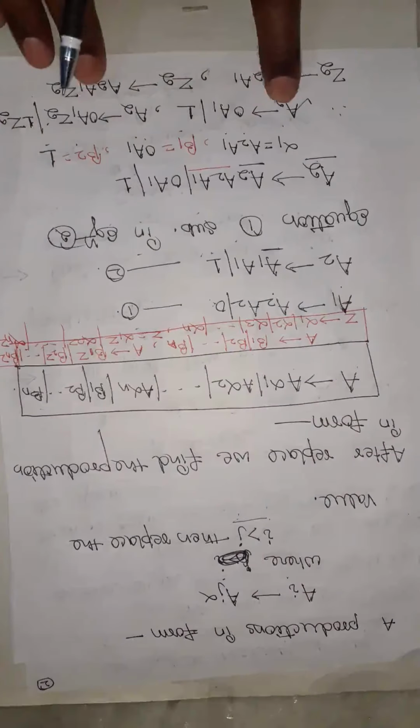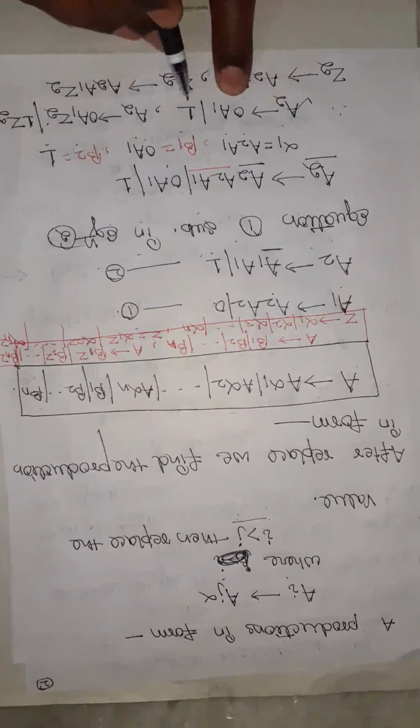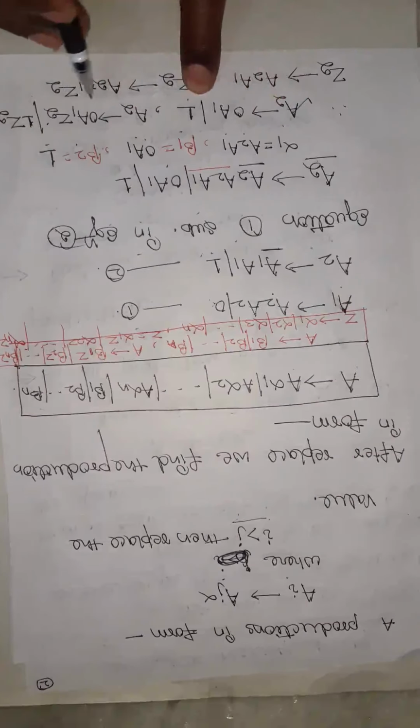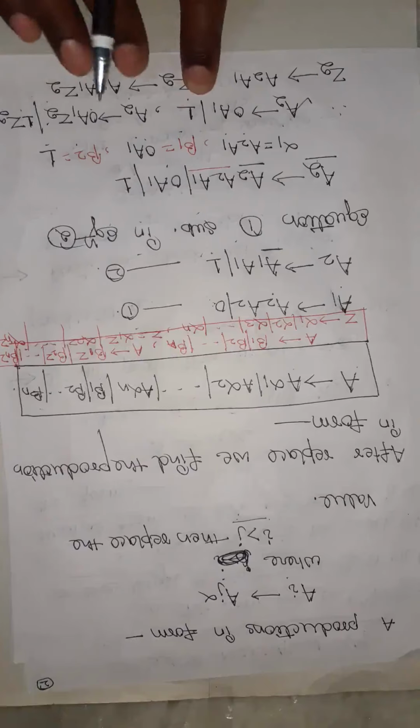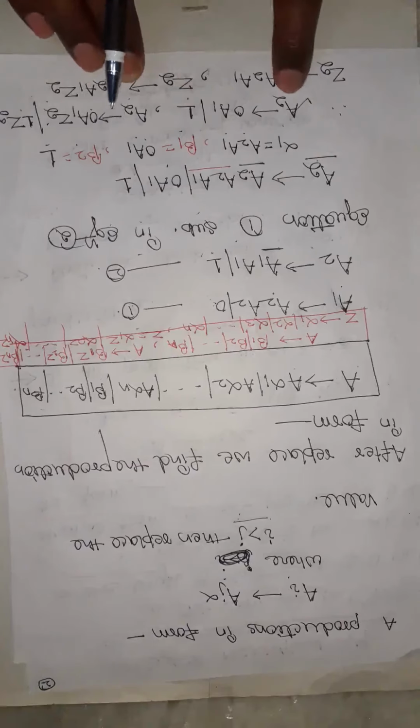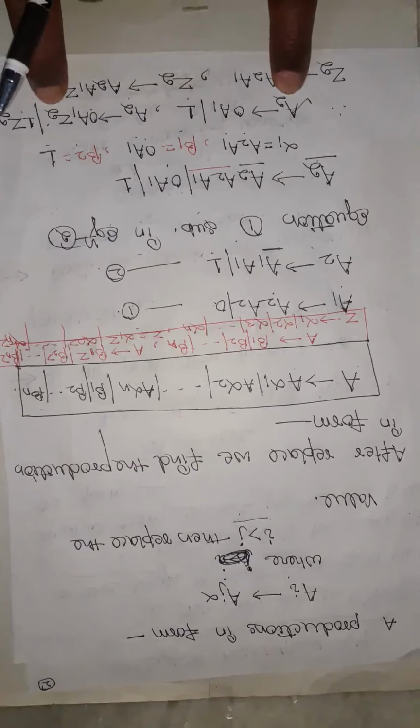So A2 derives beta 1 Z2 and beta 2 Z2, that is, A2 derives beta 1, beta 2, and A2 derives beta 1 Z2 and beta 2 Z2. Z2 means here A2, so we assume this place is Z2.